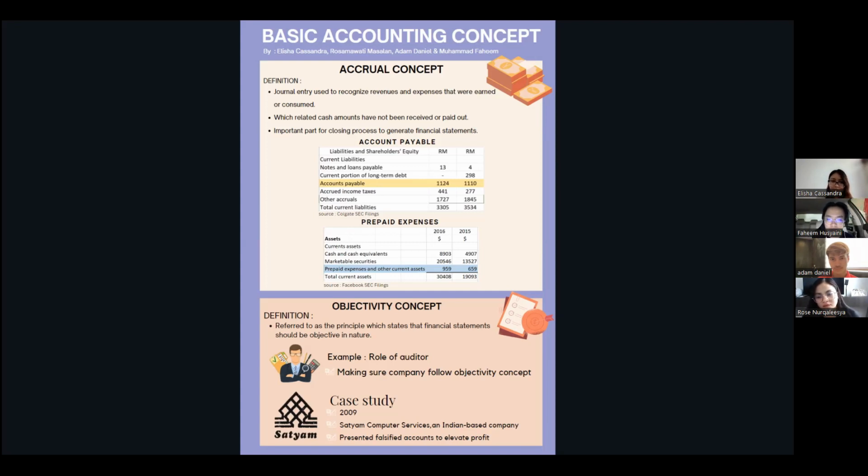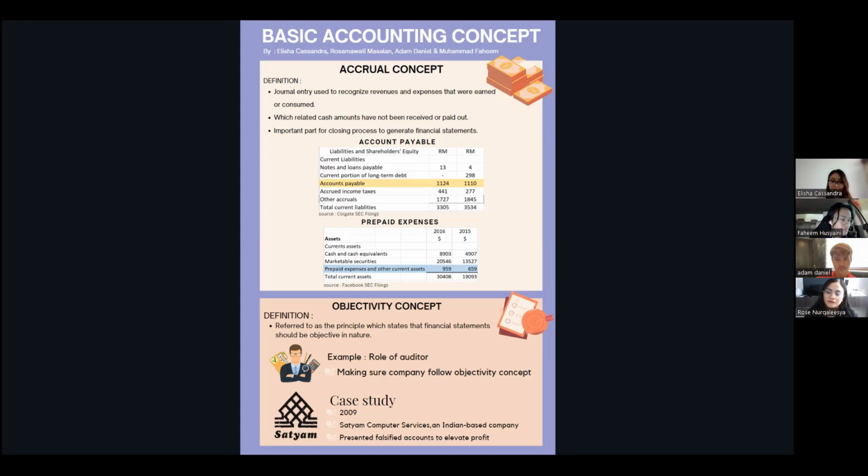And then the next one is prepaid expenses. Let's say that company B has prepaid wages of 100,000. How should it be treated? It is the opposite of what I have mentioned above. One will be recorded as wages expenses in the income statement, and it will also be recorded in the current assets of the company's balance sheet. So the next topic is the objectivity concept.